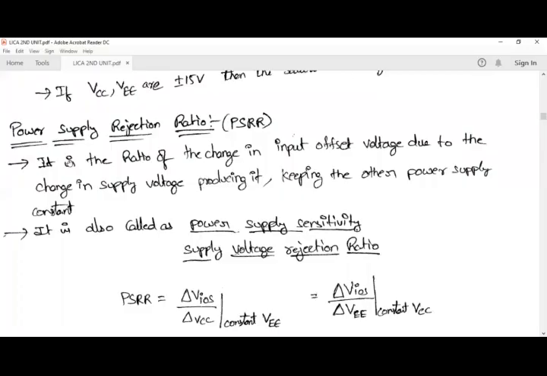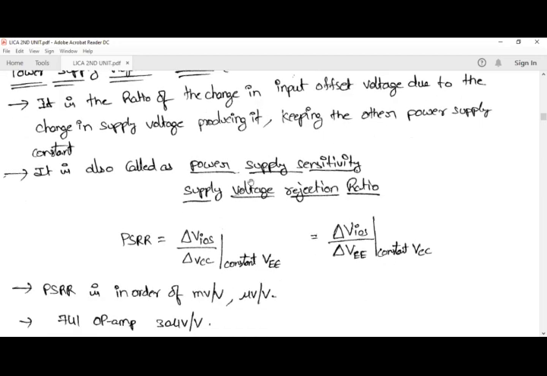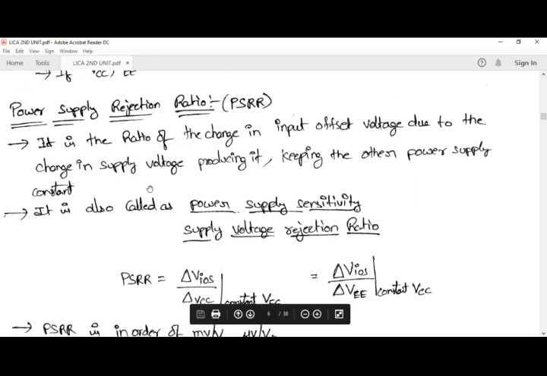Next one is power supply rejection ratio, which is also called PSRR. You can see the formula here. PSRR is equal to the change in VIOS, the input offset voltage, to the change in supply voltage, keeping the other supply voltage constant.